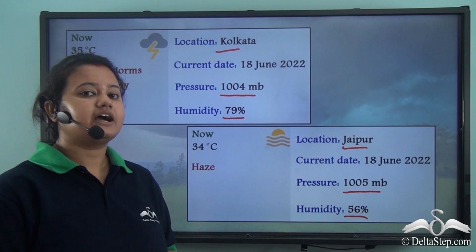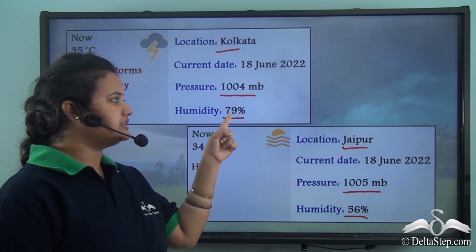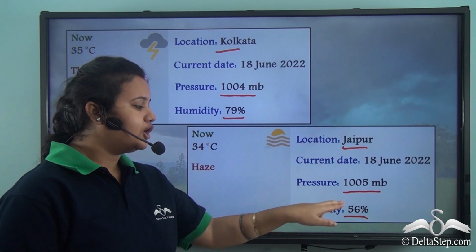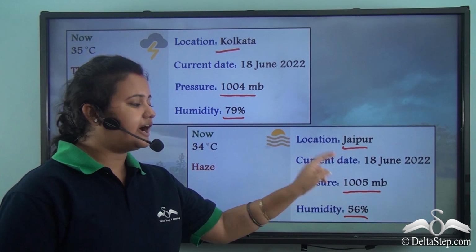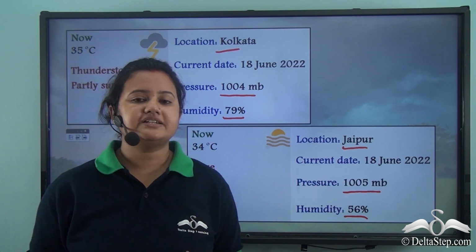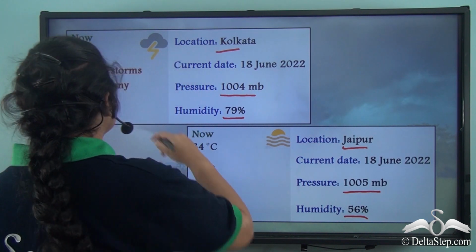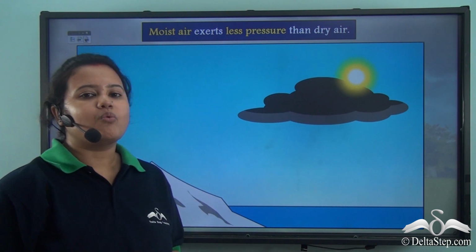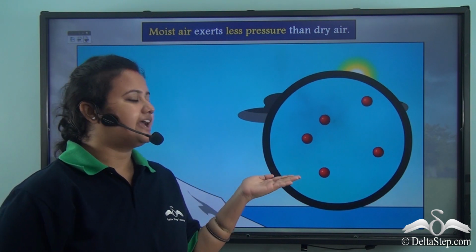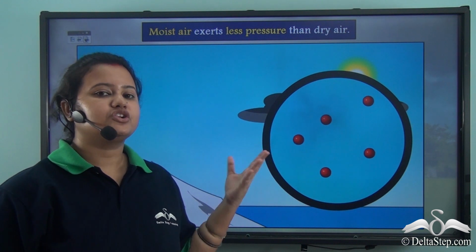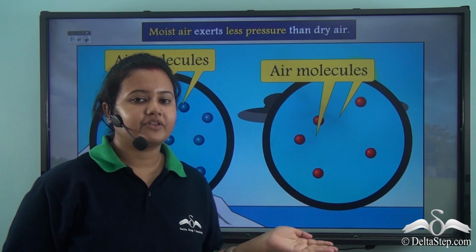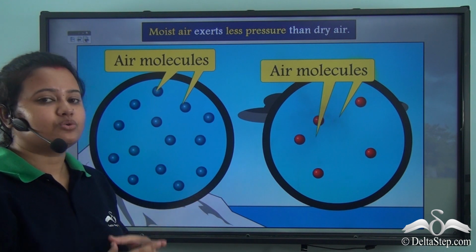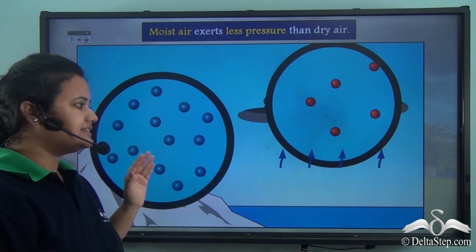So here we see that a place having high humidity experiences low atmospheric pressure, whereas a place having low humidity experiences high atmospheric pressure. Now let us explore the reason behind this. We know warm air contains fewer air molecules, so its moisture holding capacity is more. On the other hand, cold air contains more air molecules, so its moisture holding capacity is less.